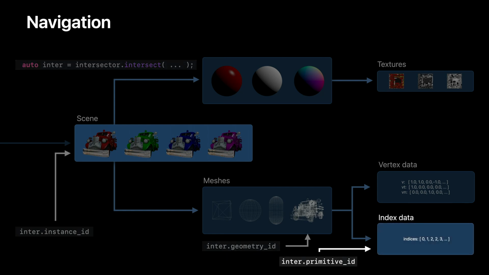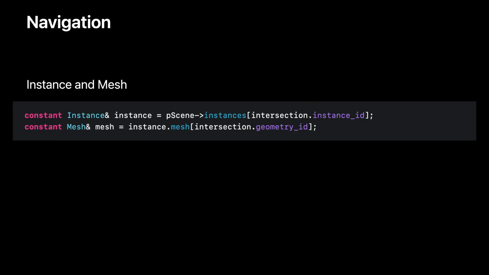Finally, if we prepare each mesh to know its index buffer, we can use the primitive ID to determine the exact primitive that we hit. In the case of a triangle, for instance, we can pull the 3 indices from this array and use them to retrieve its vertex data. Here's what this navigation looks like in Metal Shading Language.